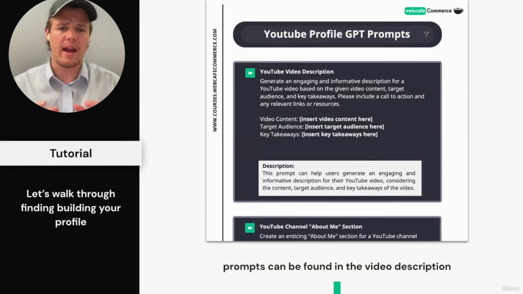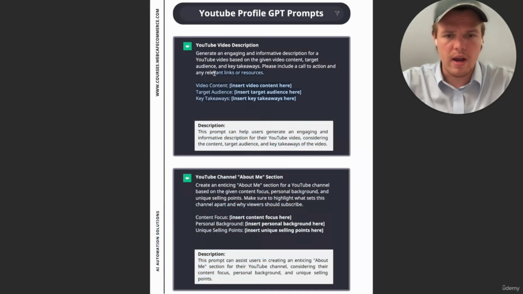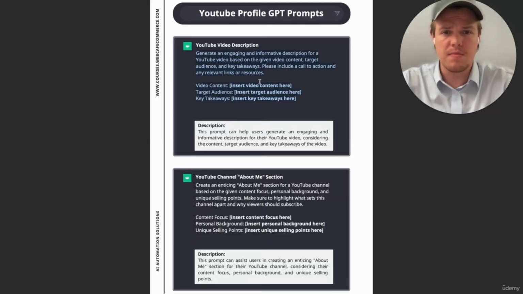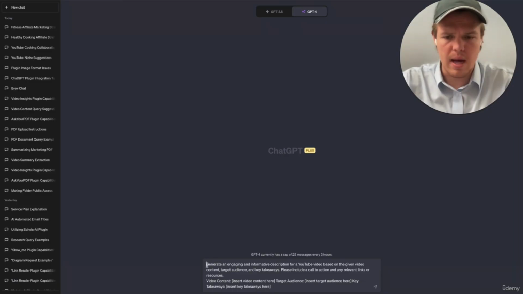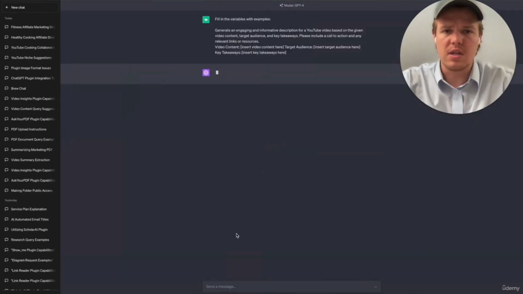And we're going to go ahead and start with our first ChatGPT prompt here, which goes over the YouTube video description. All we need to do is drag over the prompts, press Command C, and paste. And as always, what I like doing for the first prompt is having GPT fill in the example so we know how to perfectly prompt structure it. So we're just going to say, fill in the variables with examples, and let's see what GPT comes up with.